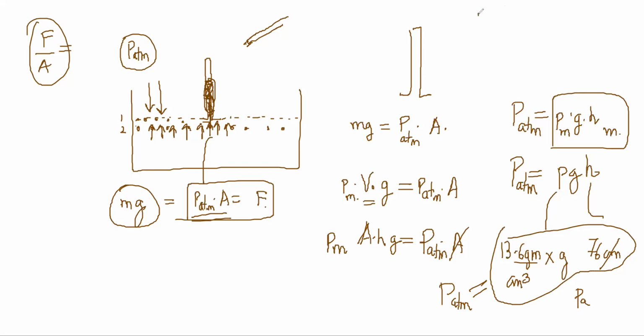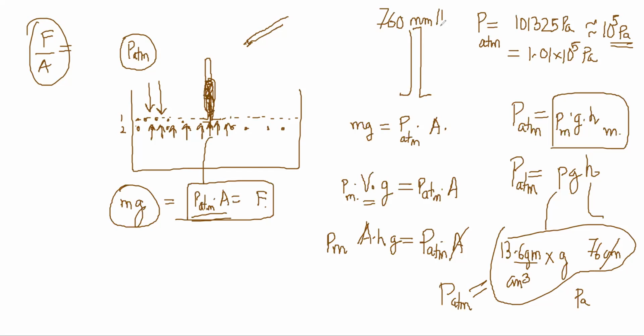What it turns out to be is that P atm in SI units is 101,325 Pascal, which is almost 1.01 into 10 to the power 5 Pascal, sometimes written as 10 to the power 5 Pascal. This is the actual value. This is the same as 760 mm of Hg or 76 centimeter of Hg. So this is the whole manometer, and this is how you measure pressure.